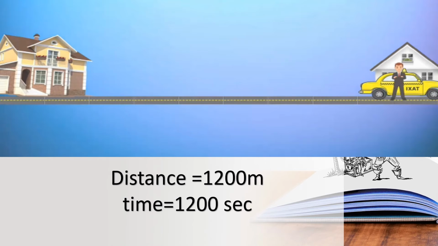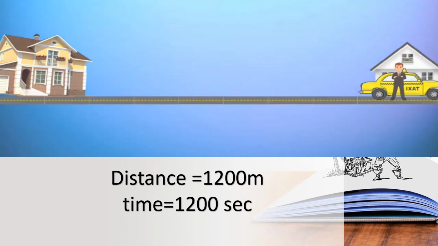If you are running in a ground, starting from the same point and you finish your lap at the same point, so what is the displacement? Can you find the shortest distance of your lap? You ran one round, started at the same point and again finished at the same point. So what is the displacement here? 0. If you start at the same point and finish at the same point, there is no shortest distance. So the shortest distance will be 0. So displacement equal to 0.